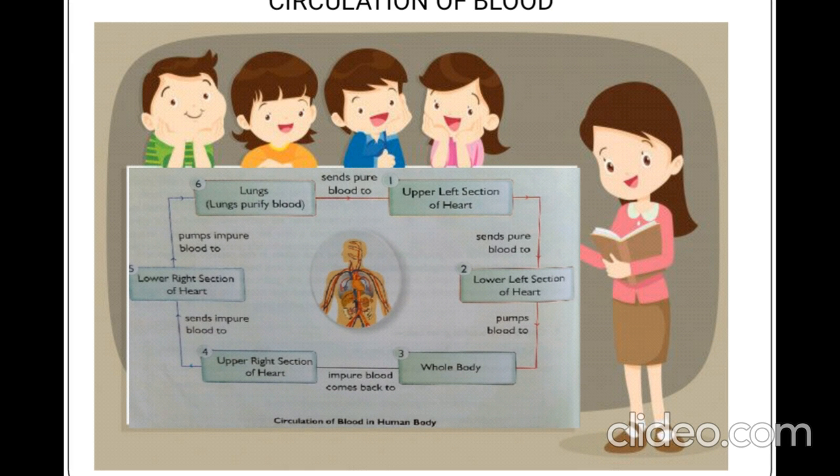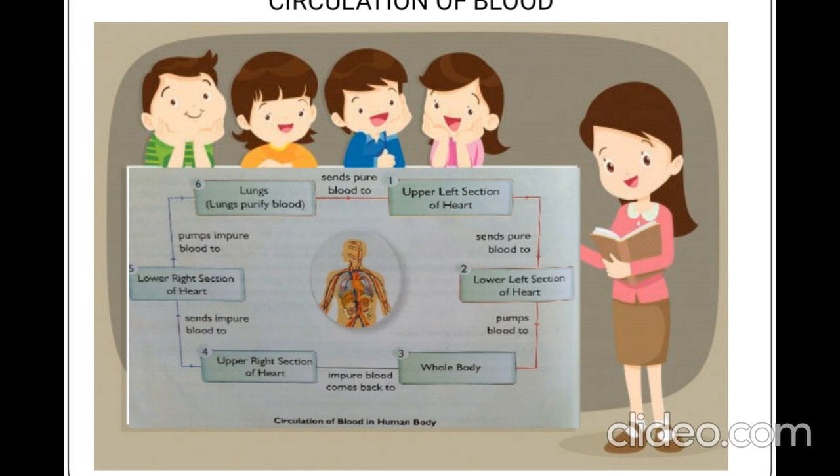So the upper left section of the heart pumps pure blood to all parts of the body.